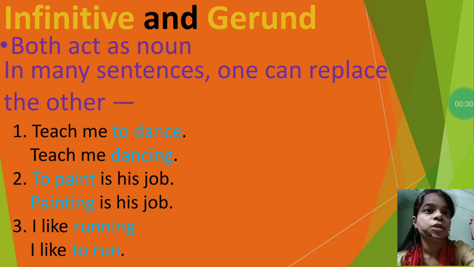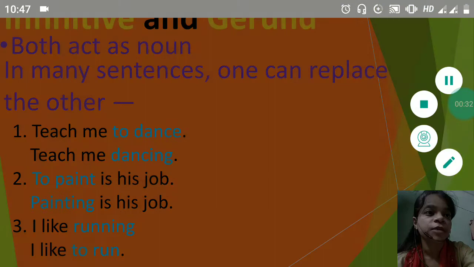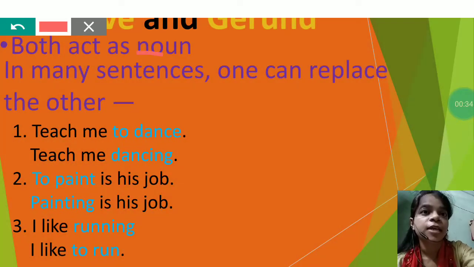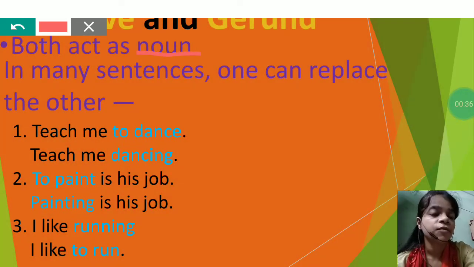Both gerund and infinitive act as a noun; you can say both play the role of a noun. As I discussed in the earlier video, a gerund acts as a subject, object of preposition, or complement of verb. If you remember, in the infinitive chapter we discussed the same thing. So this is the similarity between infinitive and gerund.